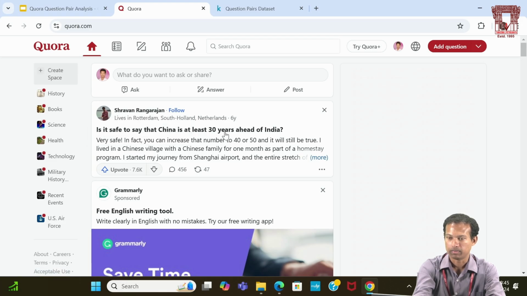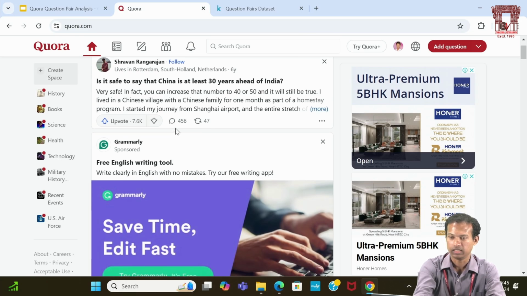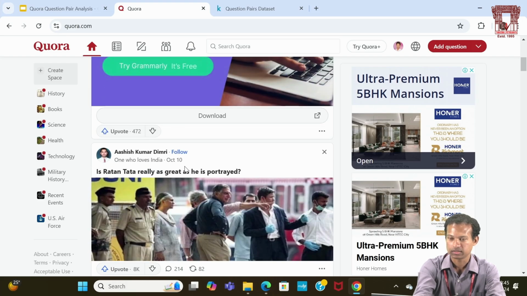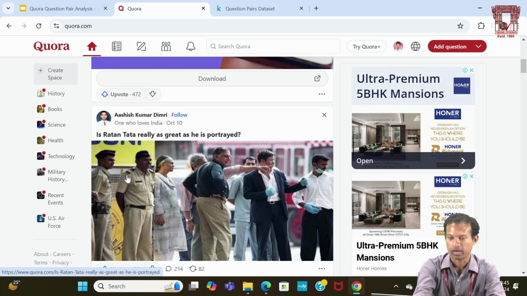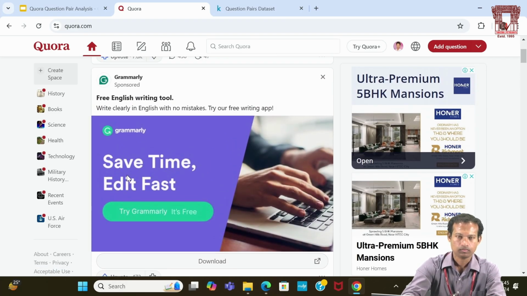These are the multiple questions we'll be having. Is it safe to say that China is at least 30 years ahead of India? This is one of the questions somebody asked. And Kumar asked, is Ratan Tata really as great as a patriot? These are multiple questions on Quora.com.